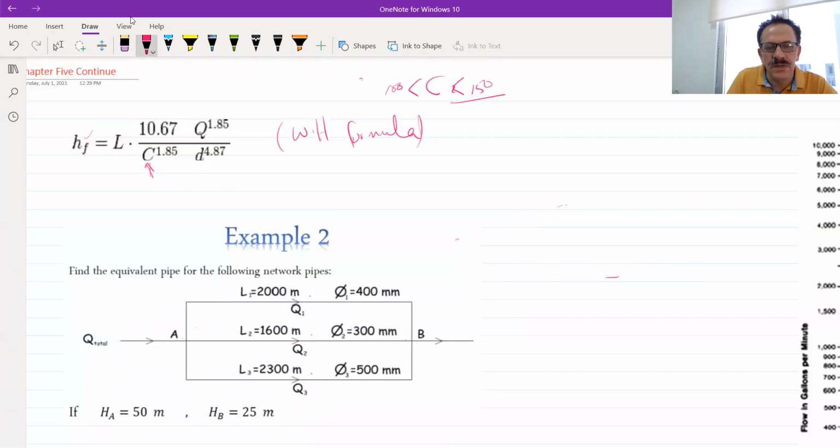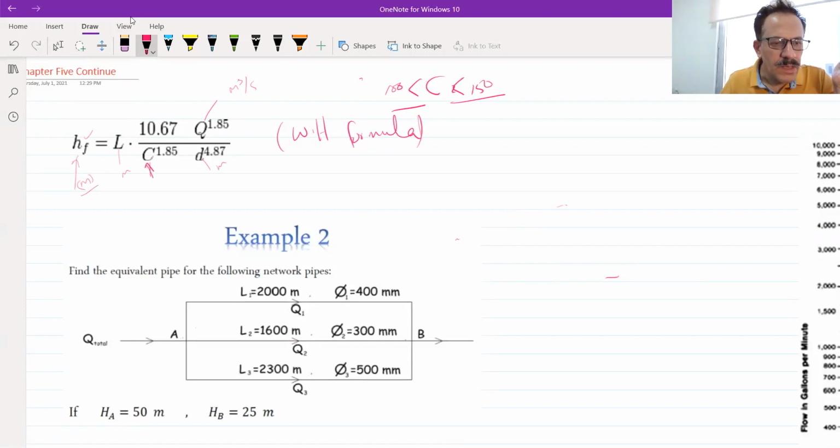This is in case that we have new pipes, less than 100 in case that we have old pipes. The Q will be in meter cube per second, the D in meter, and the length in meter. In this way, you will get the head losses in meter.